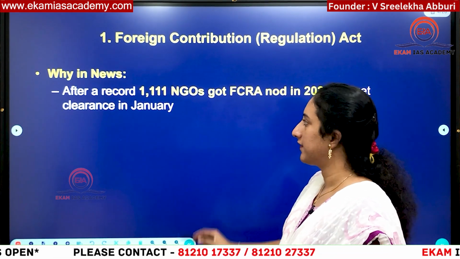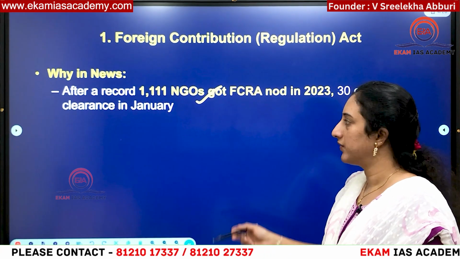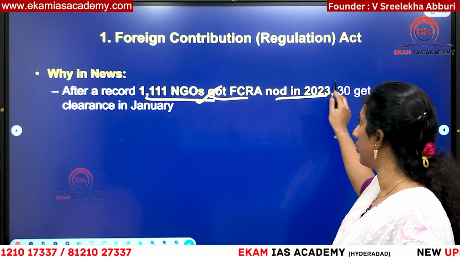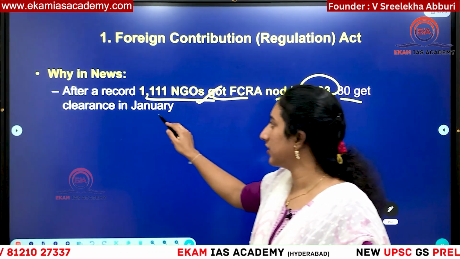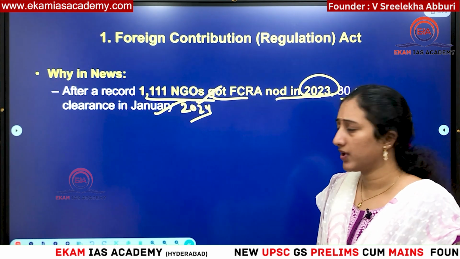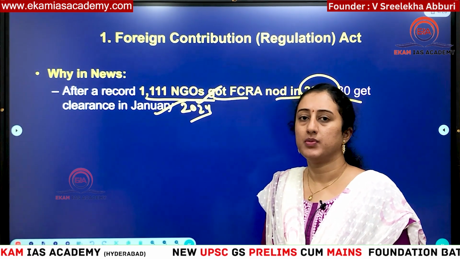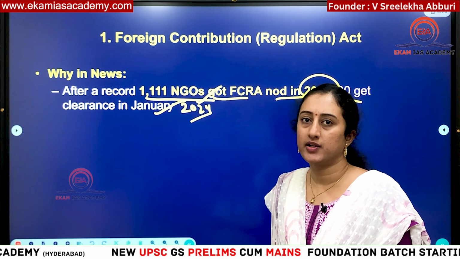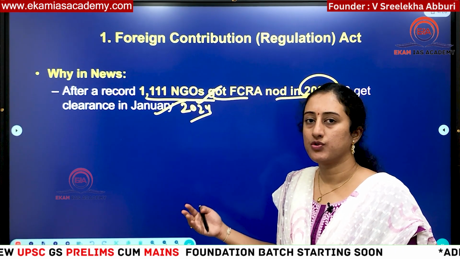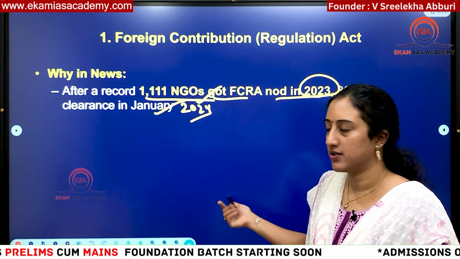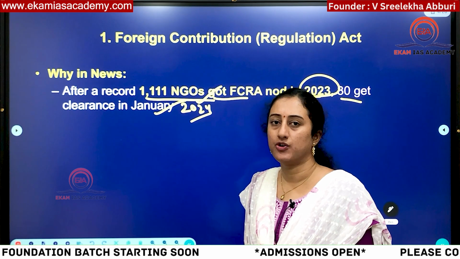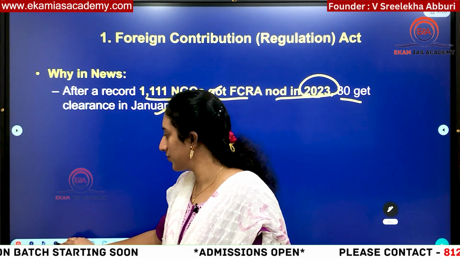Why it is in news: if you have seen the recent news, we have come across that 1,111 NGOs got FCRA nod in 2023 and 30 NGOs got clearance in January 2024 itself. Last year, there were so many NGOs that were declined FCRA permissions or clearance from the Ministry of Home Affairs. There are allegations made by the political parties that the Rajiv Gandhi Trust and others were also declined FCRA permissions. What is the stand of the government? Why is this issue coming up so much in news? All these things we'll discuss.